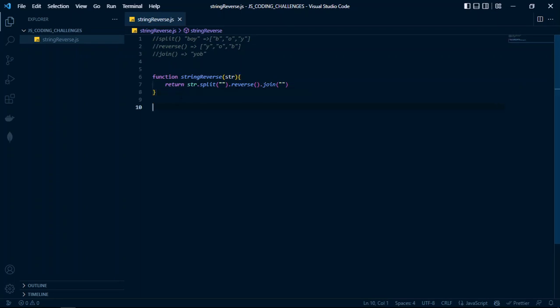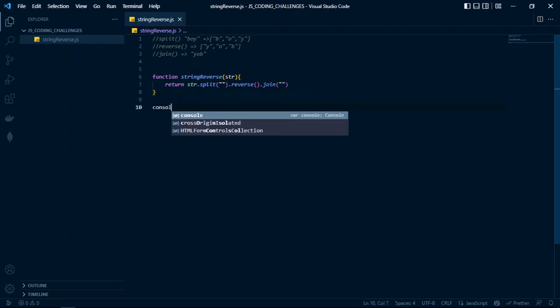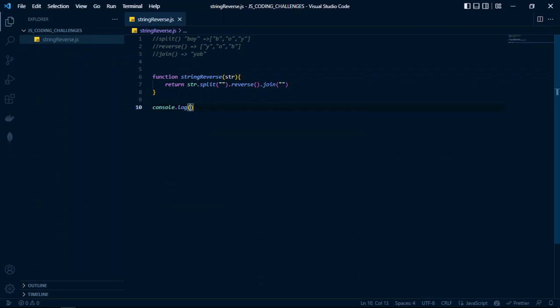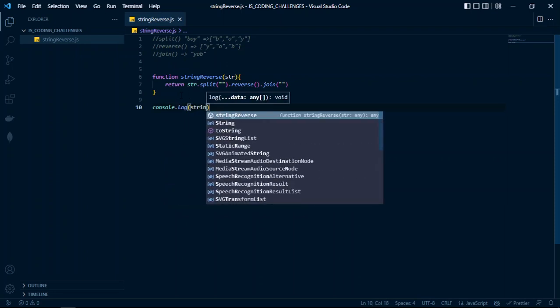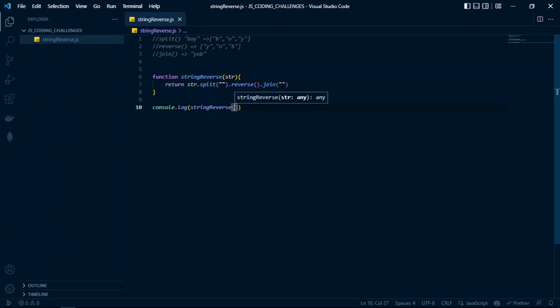Let us test it out by console logging. console.log, string reverse. Then inside here we pass our argument. For the argument, we are going to use this very boy string. So this is the argument we pass in here. We should expect to get y o b, this string, after executing this line of code.